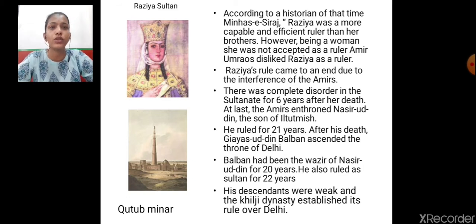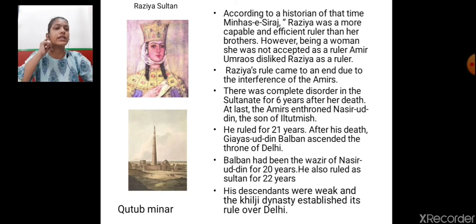Ghiyazuddin Balban was the Wazir of Nasiruddin for 20 years. He also ruled as a Sultan for 22 years. Nasiruddin, the son of Iltutmish, ruled for 21 years. After his death, Ghiyazuddin Balban, who had been his Wazir for 20 years, became the Sultan and ruled for 22 years.